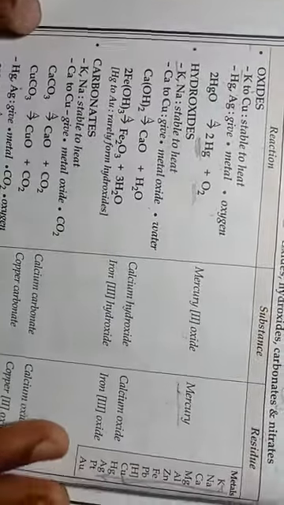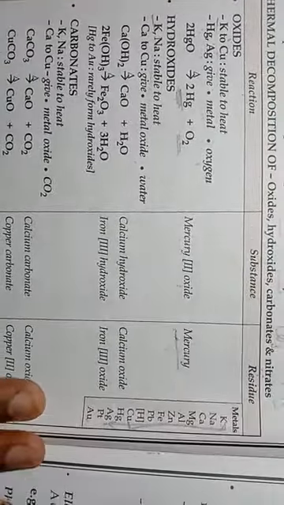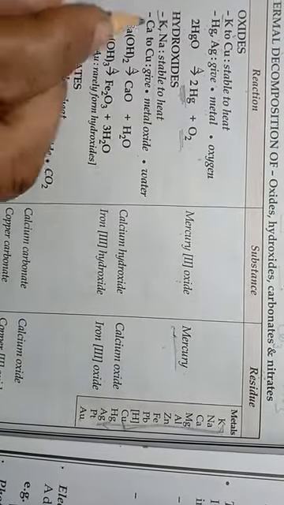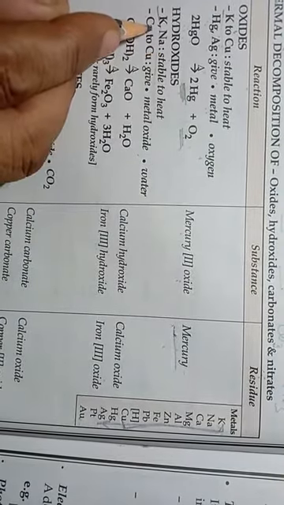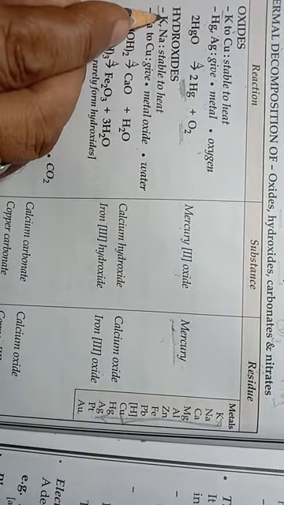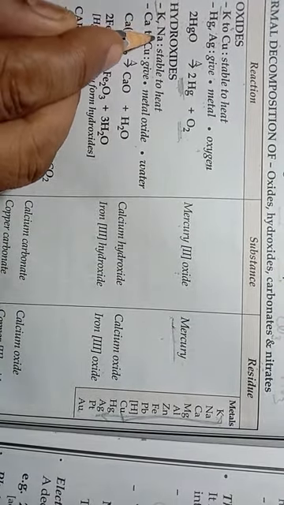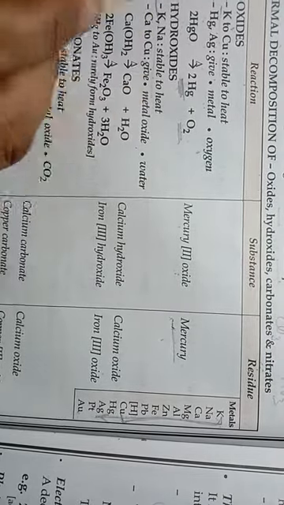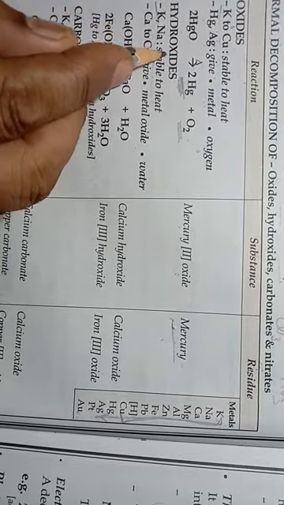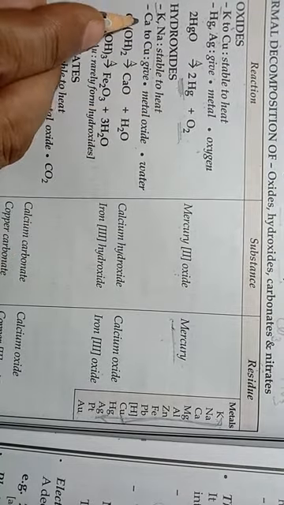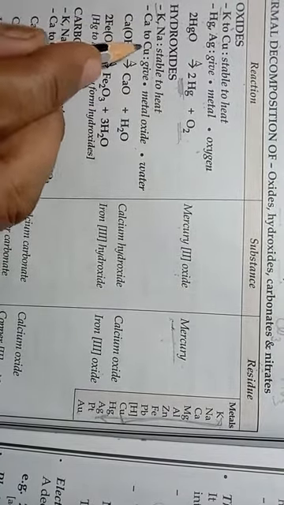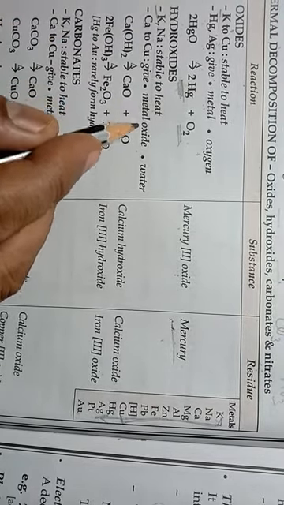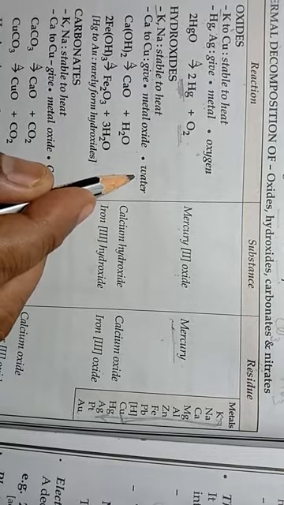Now next is hydroxides. Potassium and sodium hydroxides are stable to heat, but calcium to copper hydroxides, after decomposition, form metal oxide and water.